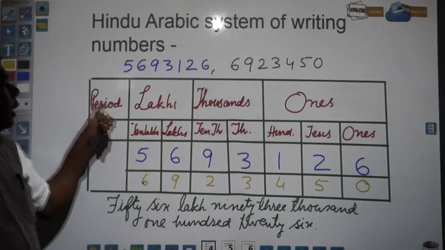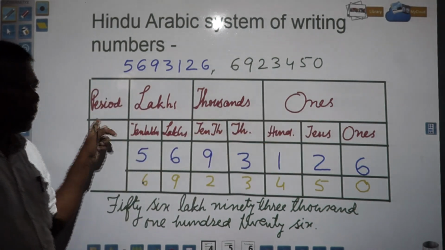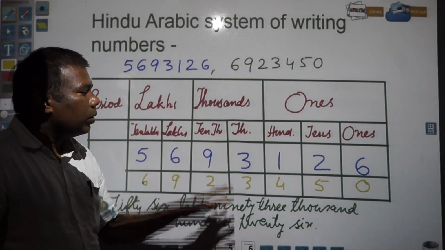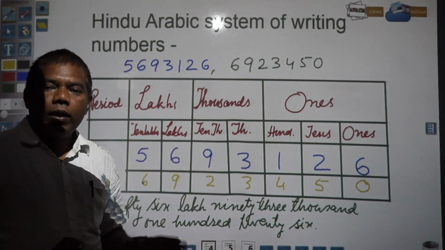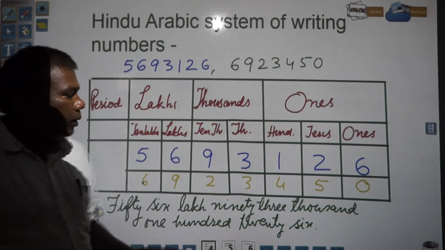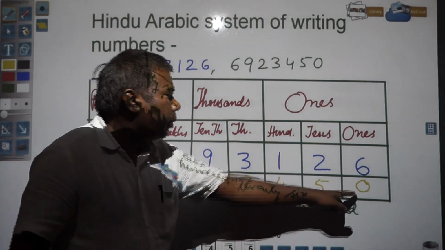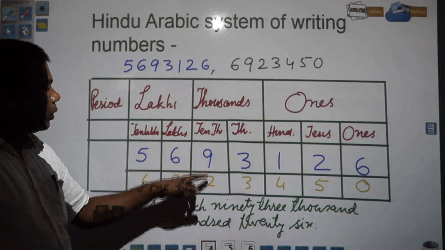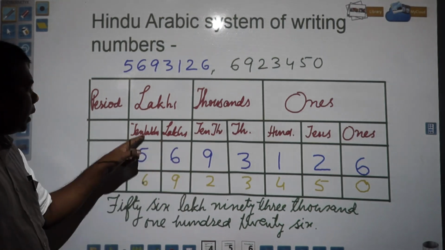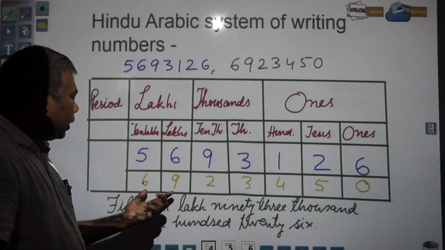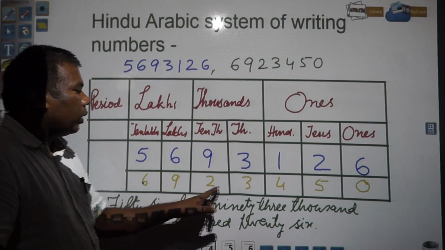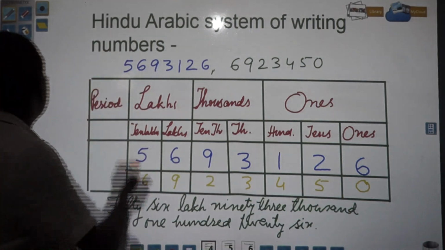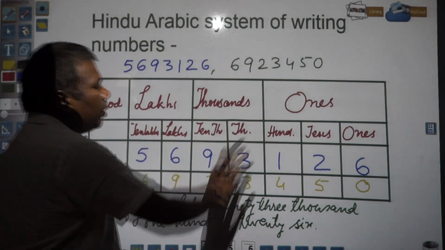So simply this table you need to remember. Initially it will take time, otherwise you will remember. Even without the help of this table you will be able to write the number and you will know which number is in which place. So here you see, in ones place you have 0, in tens place you have 5, hundreds place you have 4, thousands place you have 3, 10,000 place you have 2, lakhs place you have 9 and 10 lakhs place you have 6. How will it be read? 69 lakh 23,450.